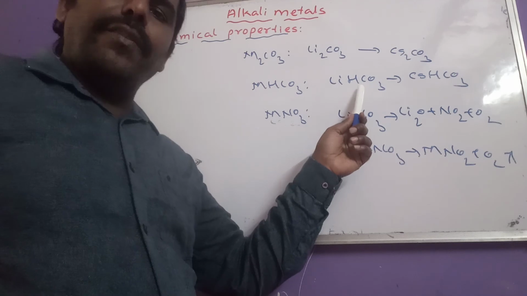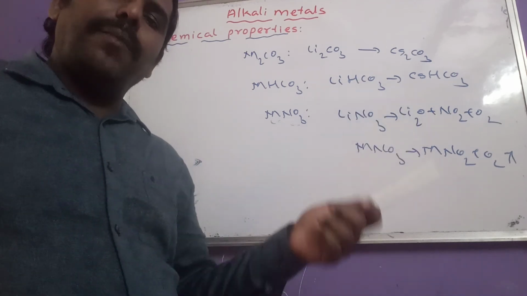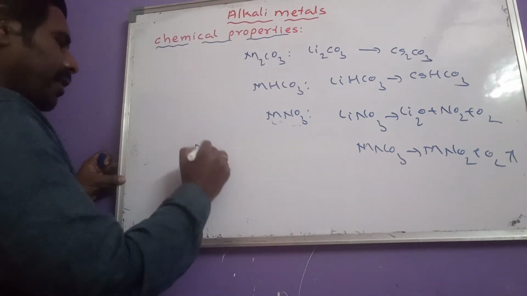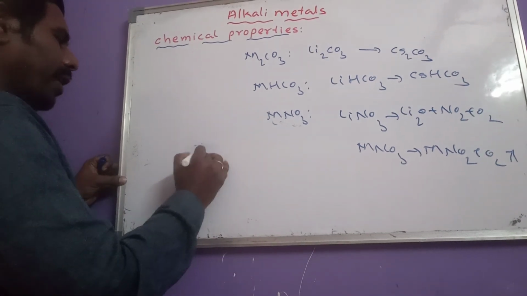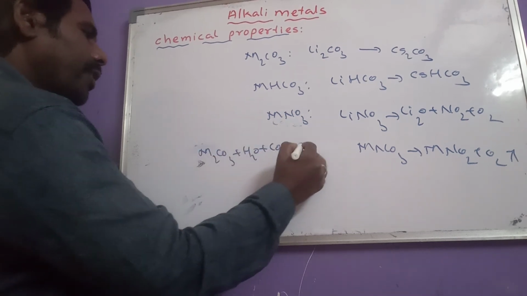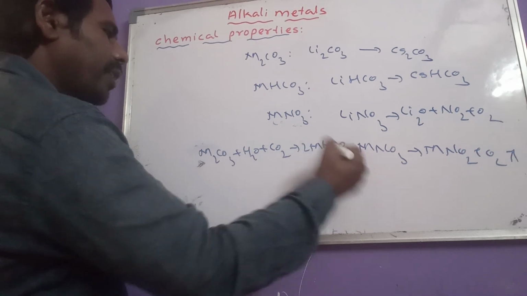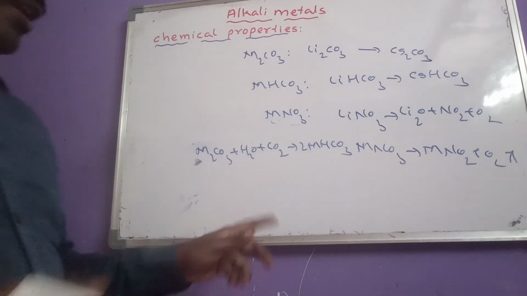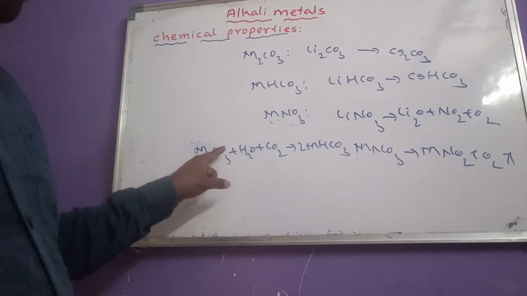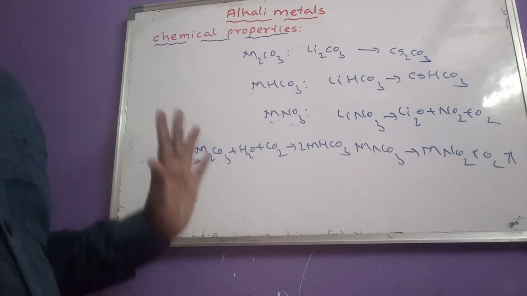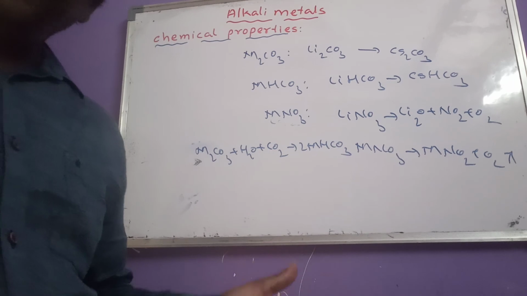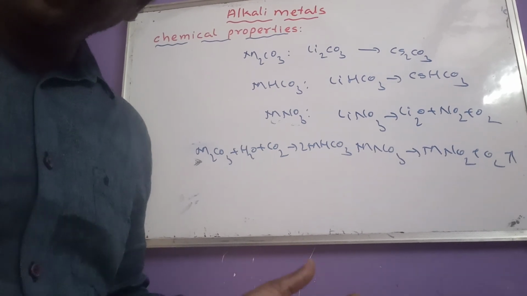And another thing here: when any metal carbonate is treated with water and CO2, we get metal hydrogen carbonate. In reverse, when metal hydrogen carbonate is heated, it decomposes to carbonate, CO2 and water. So these are the chemical properties of alkali metals.